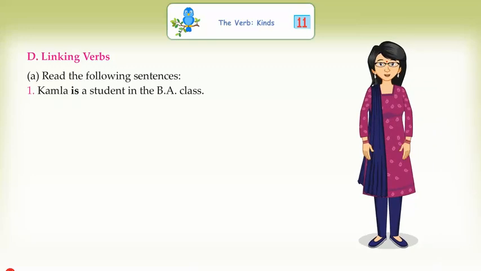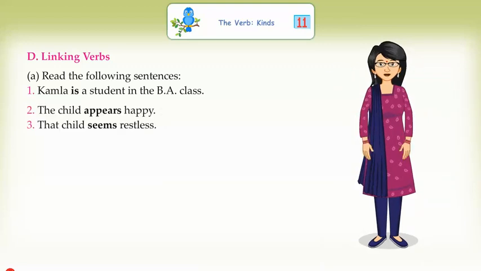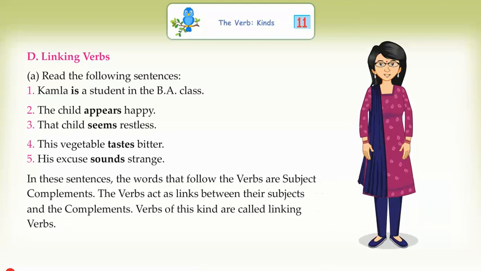Linking verb. Read the following sentences. Kamla is a student in the BA class. The child appears happy. That child seems restless. This vegetable tastes bitter. His excuse sounds strange. In these sentences, the words that follow the verbs are subject complements.